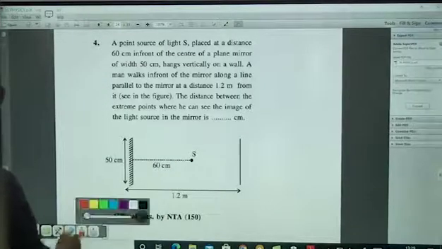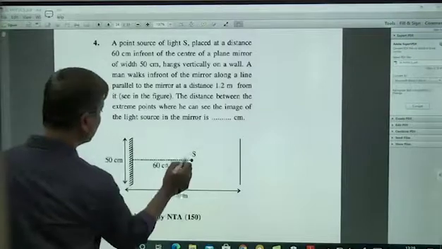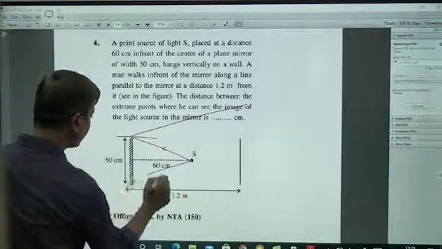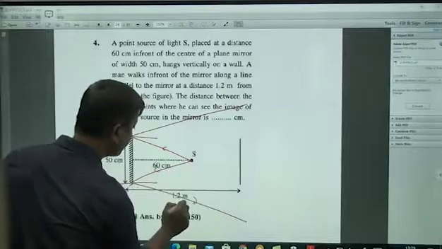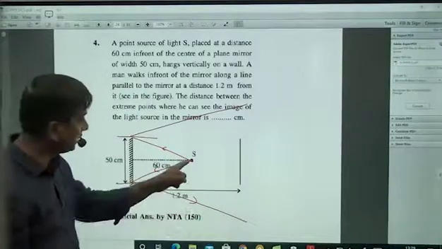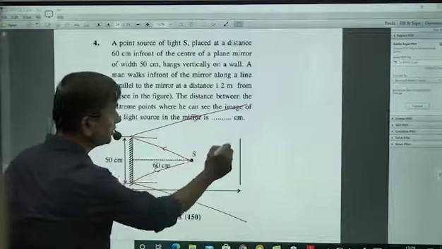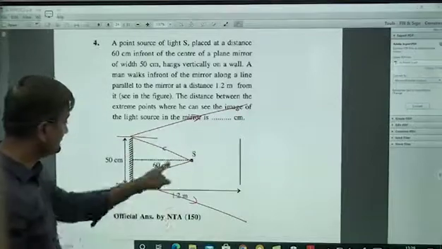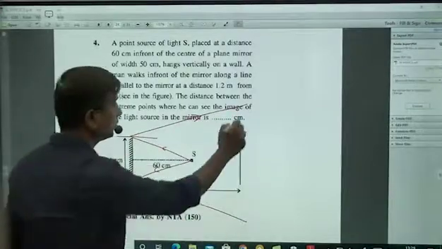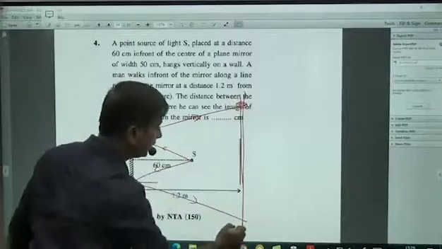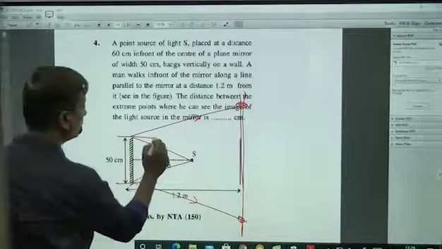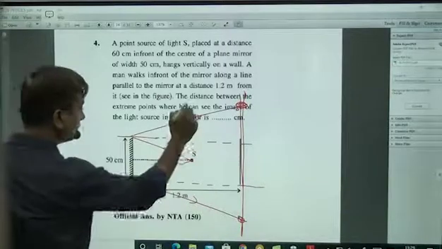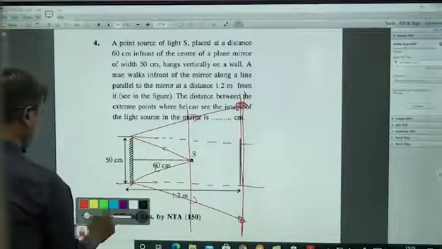So simply you can put the diagram. So this will be like this, and similarly, see, a person has to see the image of this, means the reflected ray should reach him. The worst case, the reflected ray is reaching till here, and in the other worst case, the reflected ray is reaching here also. So from here to here you can see the image. How you can make out: extend this, right? Now draw a line like this also. Now nicely you can put.